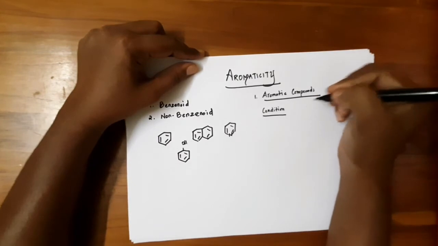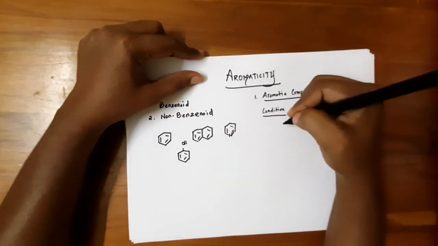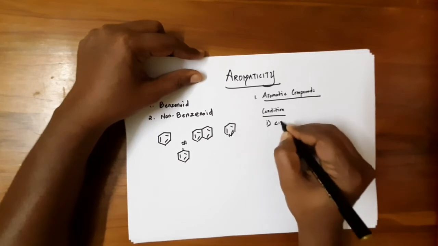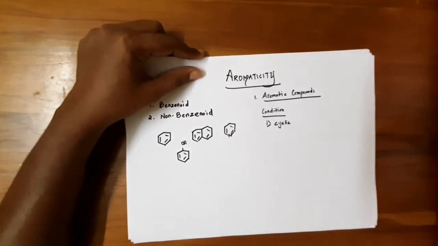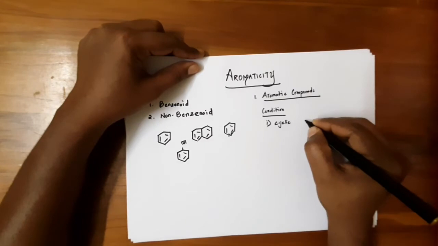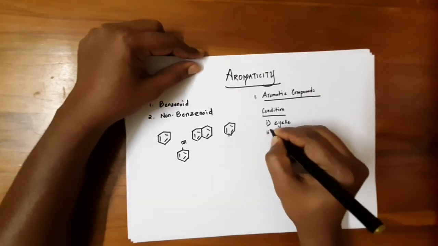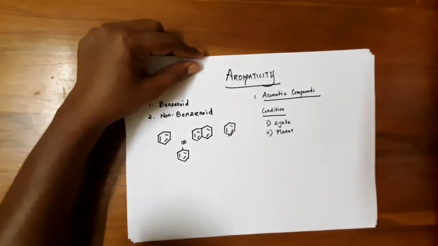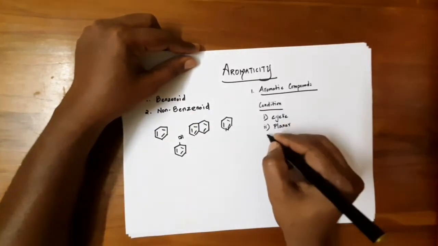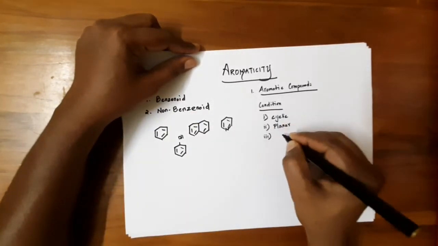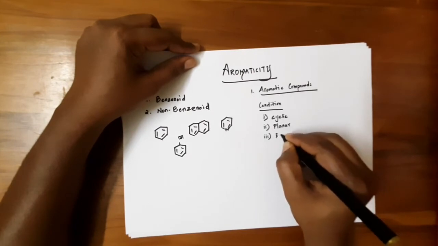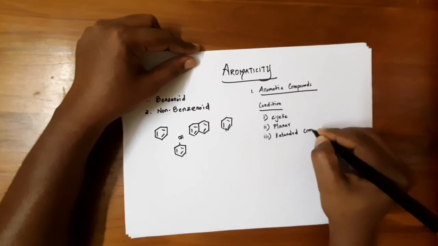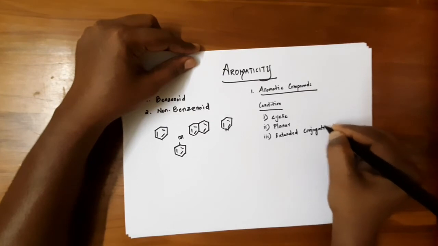If the compound wants to be aromatic, it should obey the following conditions. First, the compound must be cyclic. The second one is, the molecule should be a planar molecule. And the third condition is, it has extended conjugation in the molecule.